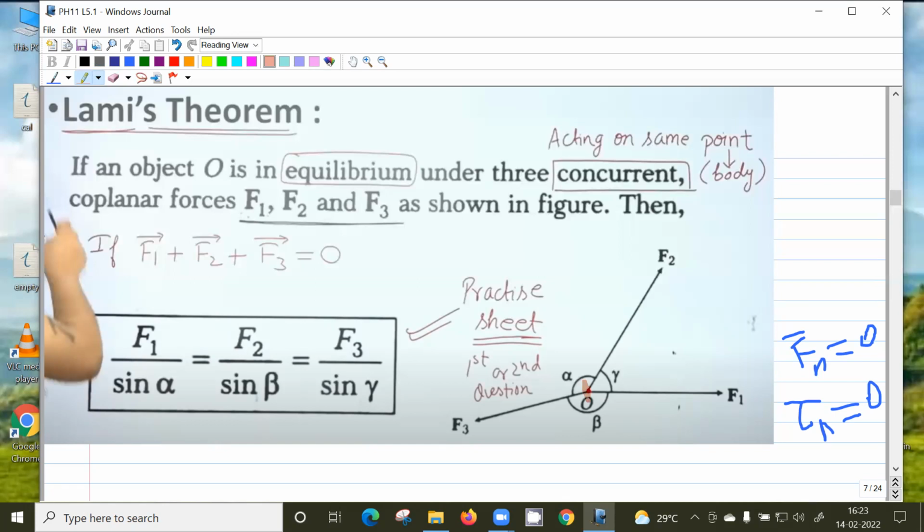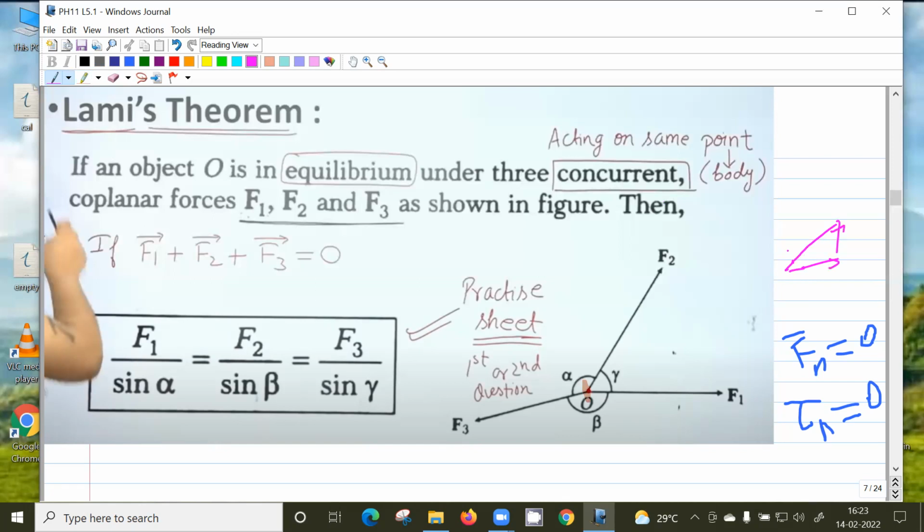You know the polygon law of addition of vectors, no? If there are three vectors whose sum is zero, then they will form a closed triangle.